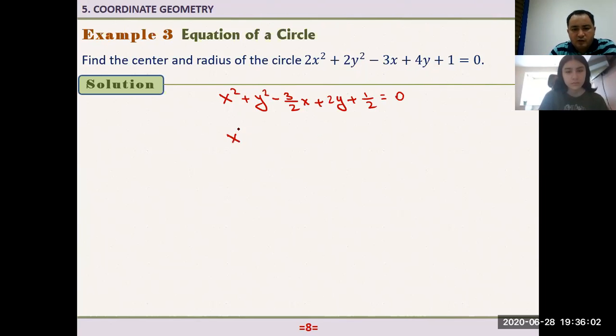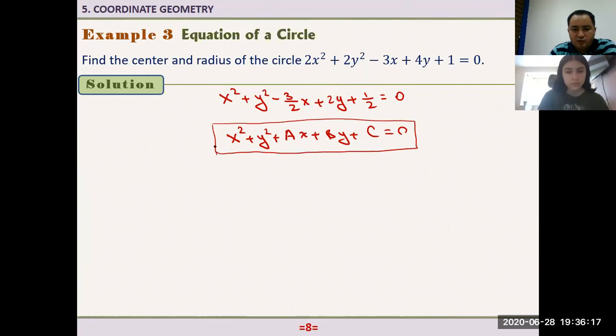Here we have x squared plus y squared plus capital A x plus capital B y plus C is equal to 0. We know that any equation of this form is the equation of a circle. Okay, got it. Now it says to find the center. How can I find the center and radius?